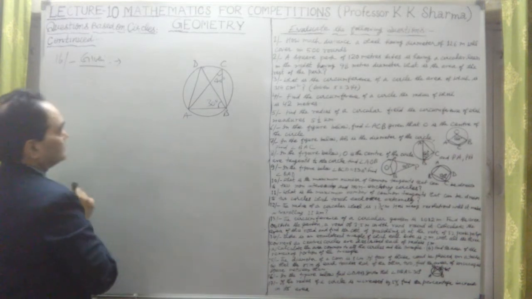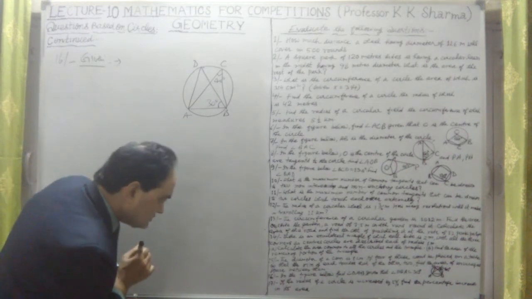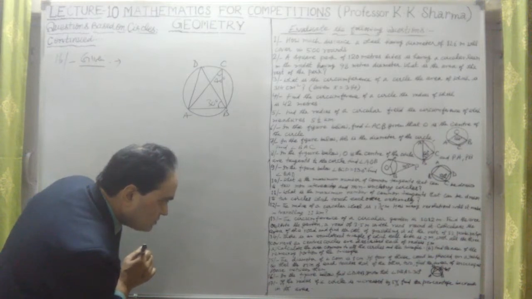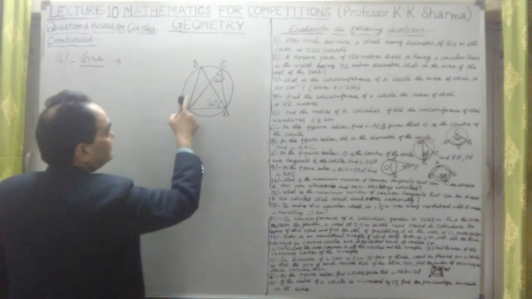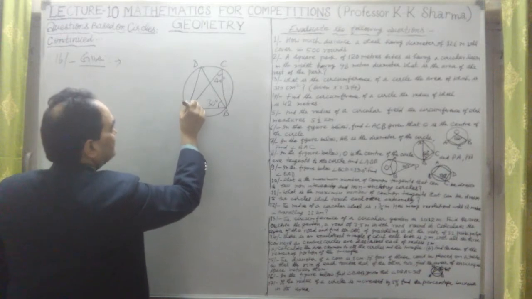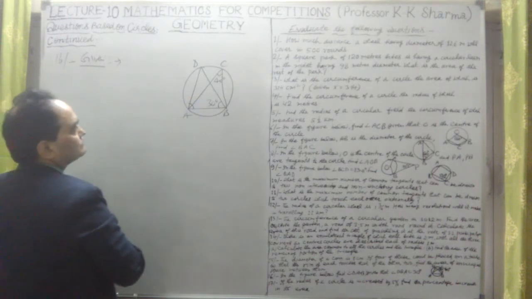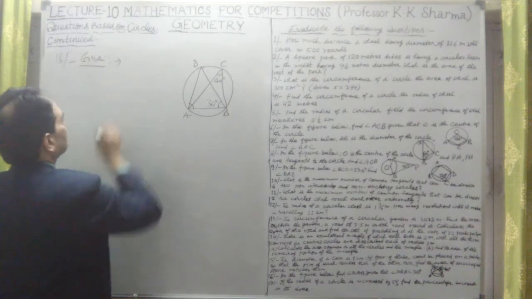Okay, so find the angle. Which one? Find angle DAB. This angle, the complete angle, we have to find out. So let's take it.